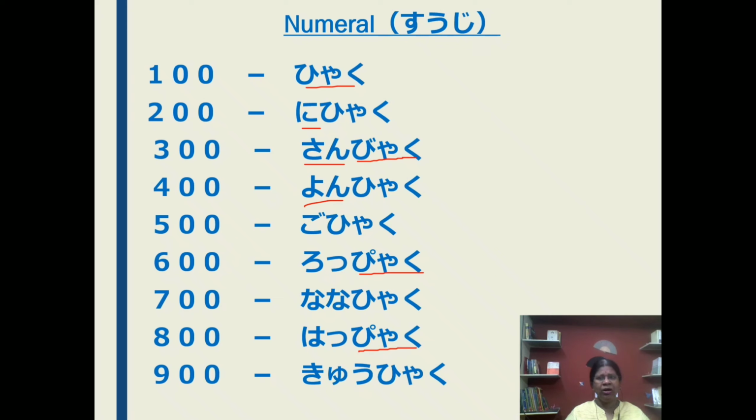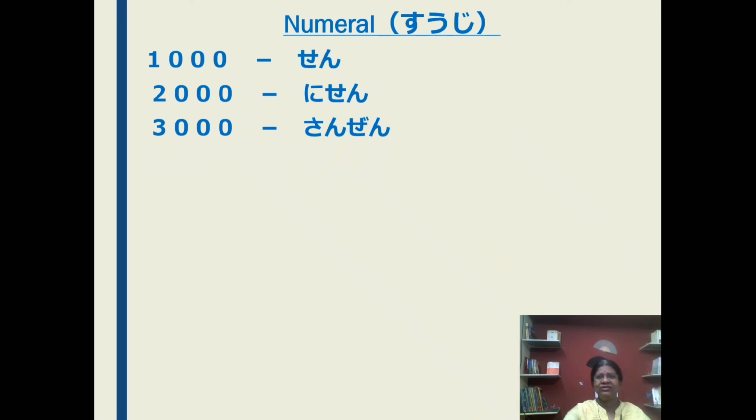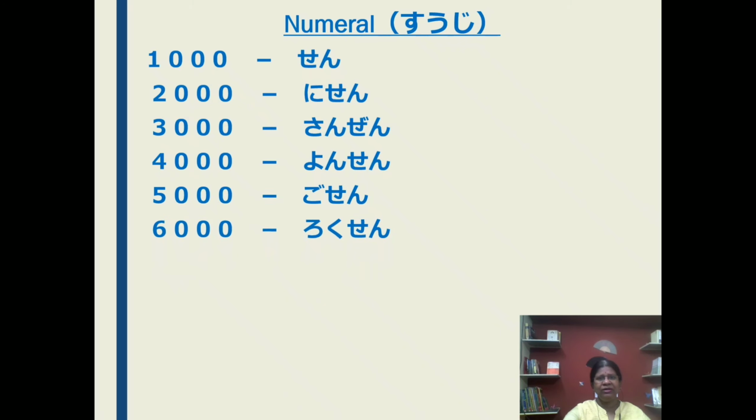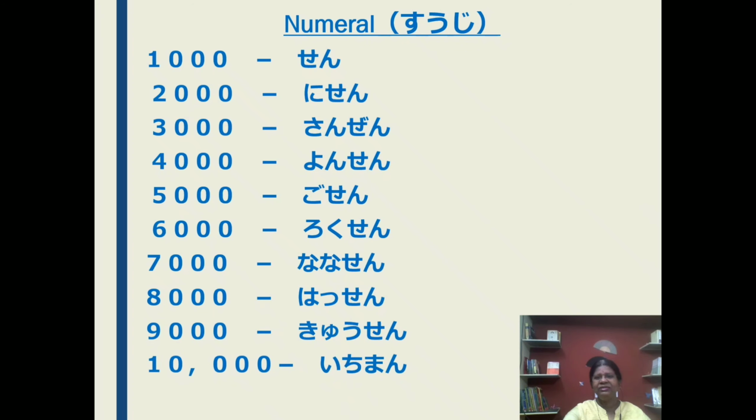Now we will learn 1000. Sen, nisen, sansen, yonsen, gosen, rokusen, nanasen, hassen, kyusen, ichiman.